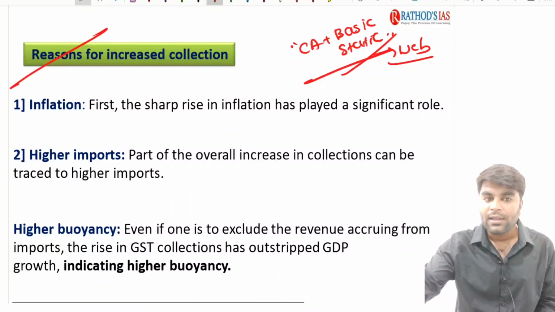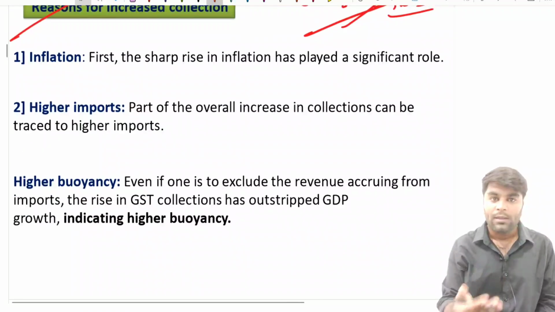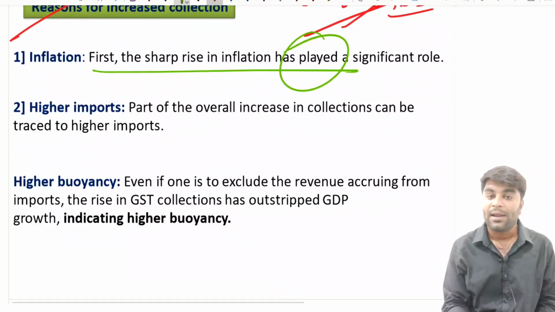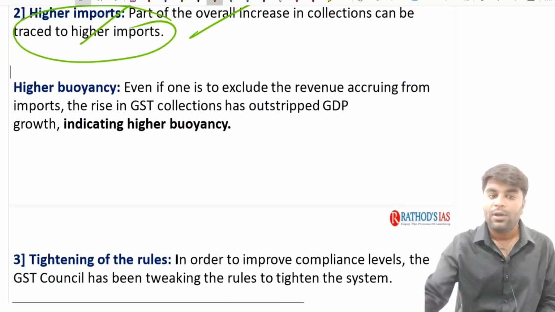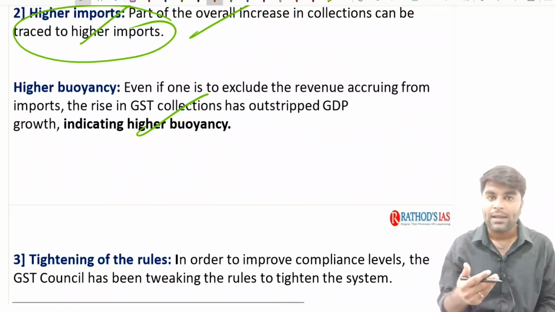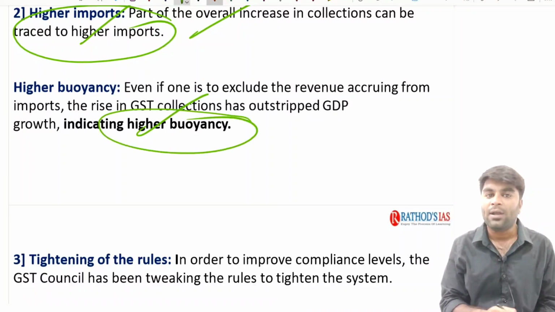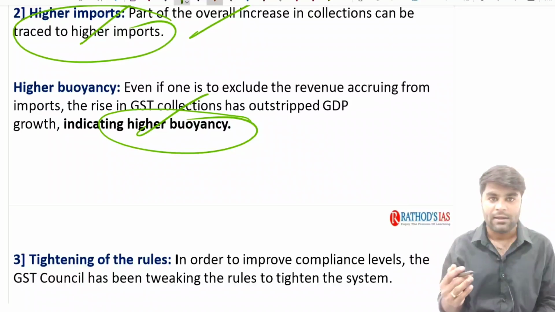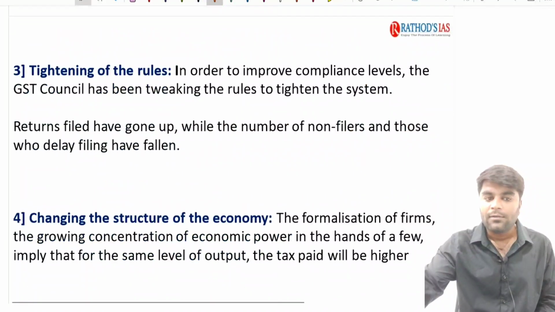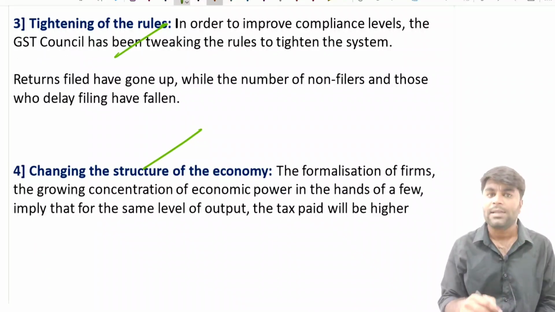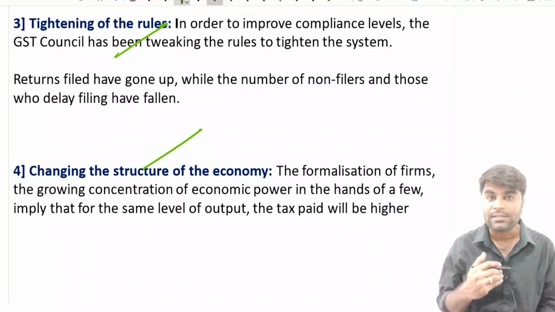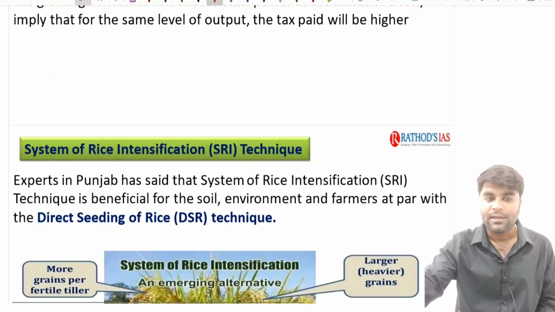Now, when we look at the reasons for increased collection, see why this increase in the collection of GST happened. First, a sharp rise in inflation has played a significant role, and higher imports. A part of the overall increase in the collections can be traced to higher imports, like in tax buoyancy. All these concepts are static. We have discussed tax buoyancy in the static syllabus very clearly. Just please do visit the classes, right? Next, the changing structure of the economy and tight rules by the GST Council all helped in the increased collection of GST these days, right? I hope it is very clear.